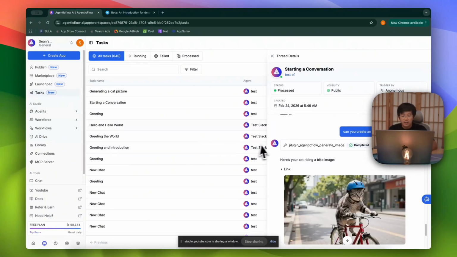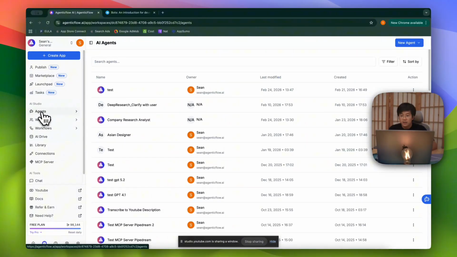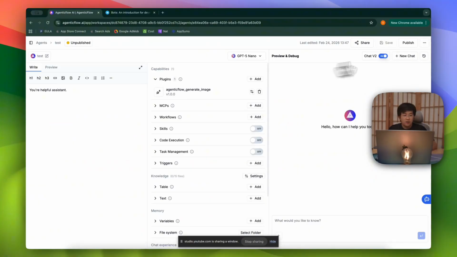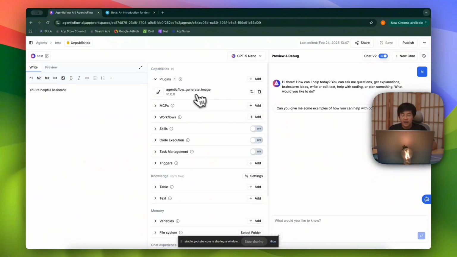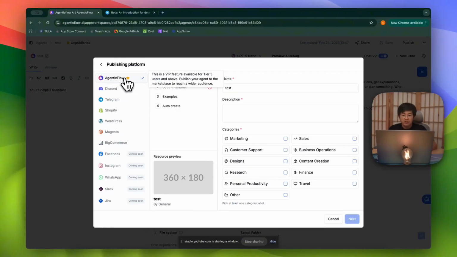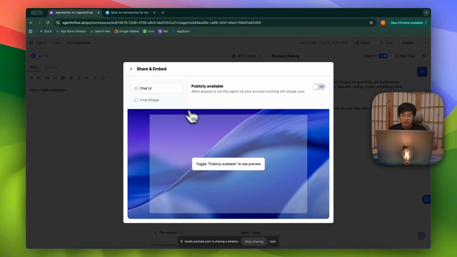So how do you configure this agent? You go into the agent workflow in here. In this one, I'm creating an agent, and what I was doing is very simple. I just add the plugin, which is AgenticFlow generate image, and you can add anything, like plugin, MCP, workflow, you name it, but that is not something I'm showing here. What you can do is click on the share button over here, and then click on publishing.